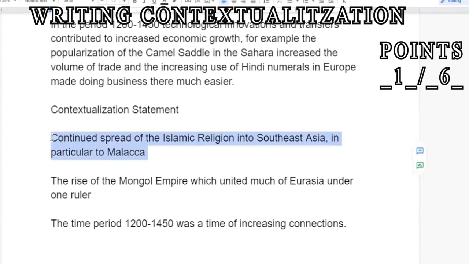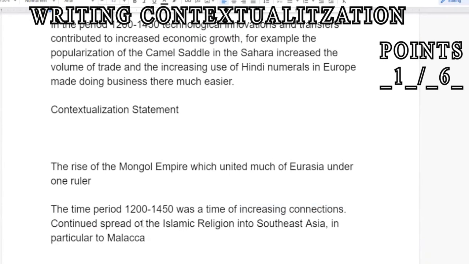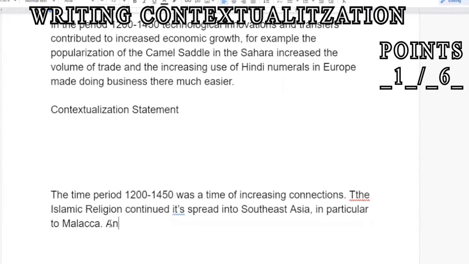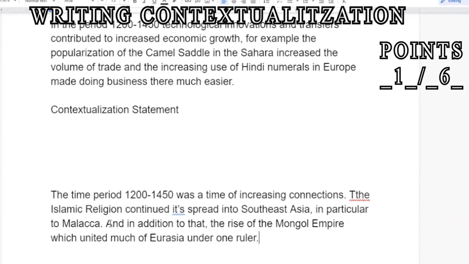And I'm going to use one of my facts. I'm going to bring down this sentence. The Islamic religion continued its spread into Southeast Asia, in particular to Malacca. And in addition to that, the rise of the Mongol Empire united much of Eurasia under one ruler for the first time,